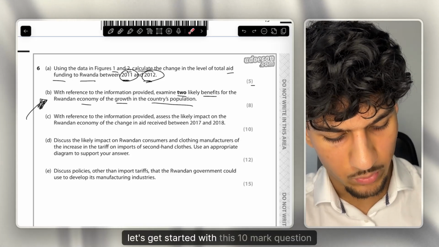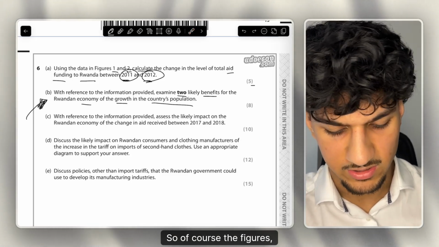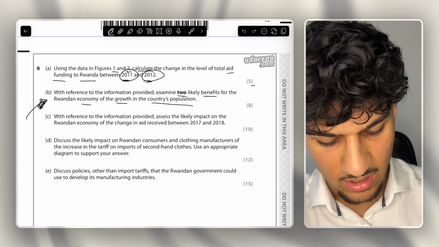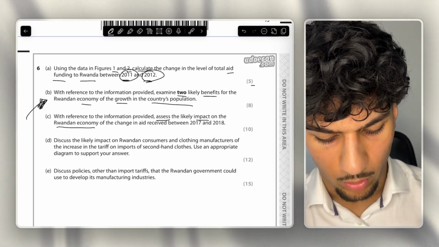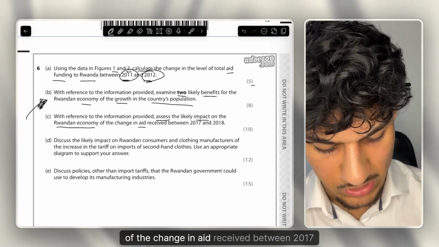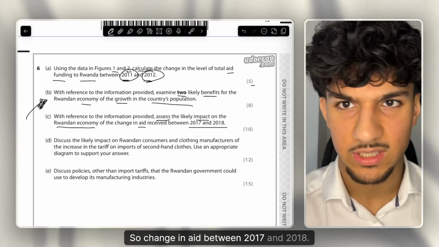Moving on, let's get started with this 10-mark question. With reference to the information provided, so of course the figures, the extracts, assess the likely impact on the Rwandan economy of the change in aid received between 2017 and 2018. So change in aid between 2017 and 2018.